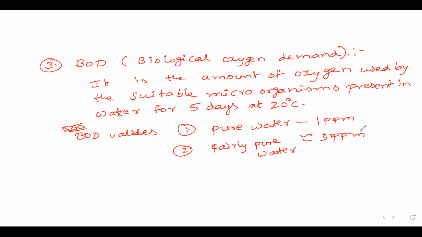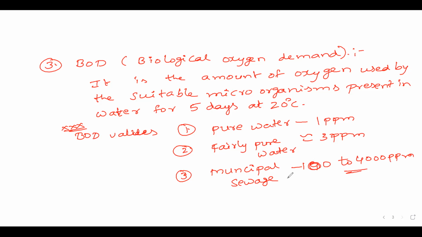Next, municipal sewage, that is polluted water. It is 100 to 4,000 parts per million. Very dangerous and highly polluted.